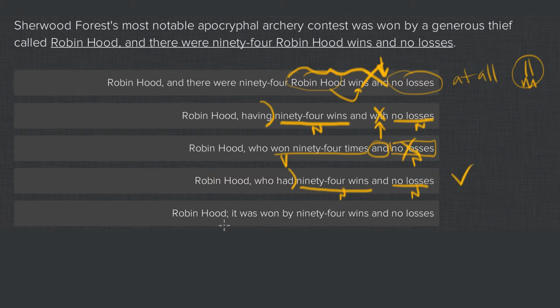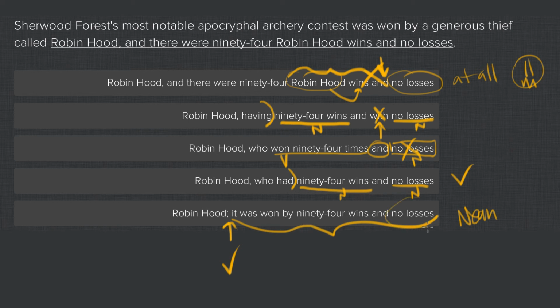The last one has a semicolon, which you might think is wrong, but it's actually correct. Right? A semicolon simply requires a complete clause before and after it, so the semicolon works. The stuff after the semicolon, unfortunately, doesn't make any sense. It was won by 94 wins and no losses. You could just say that's a meaning problem. It just doesn't make any sense.